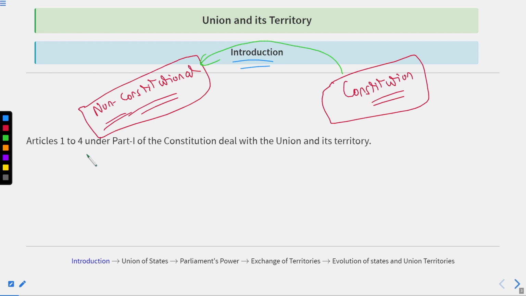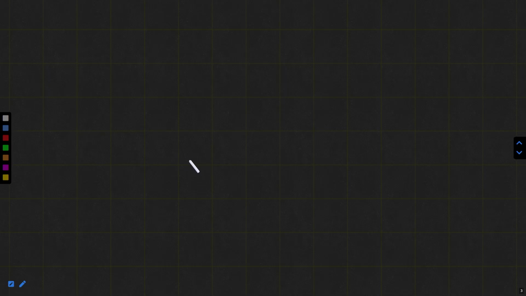All right. So similarly, when we talk about India, what comes to your mind? The first thing, the map of India will come to your mind, right? We know that there is a map of India. Let me try to make it.